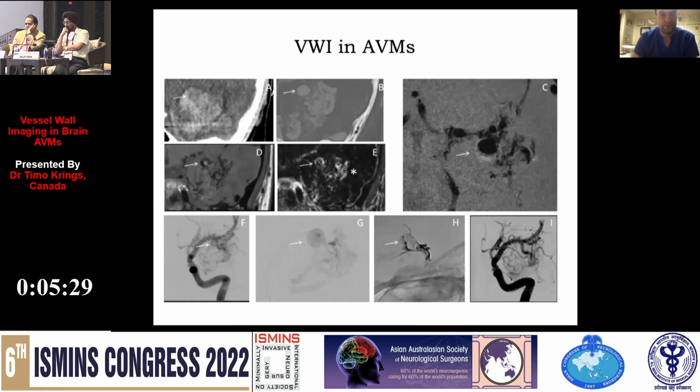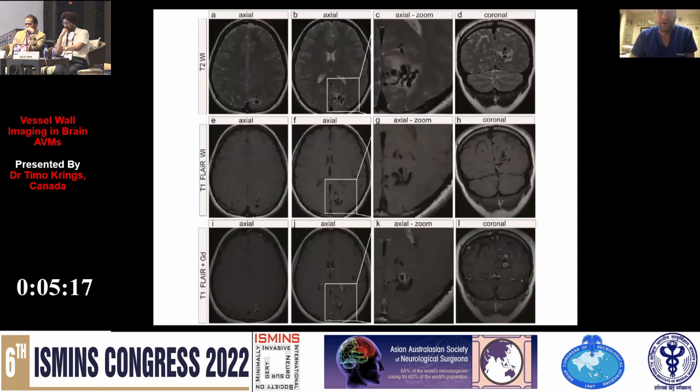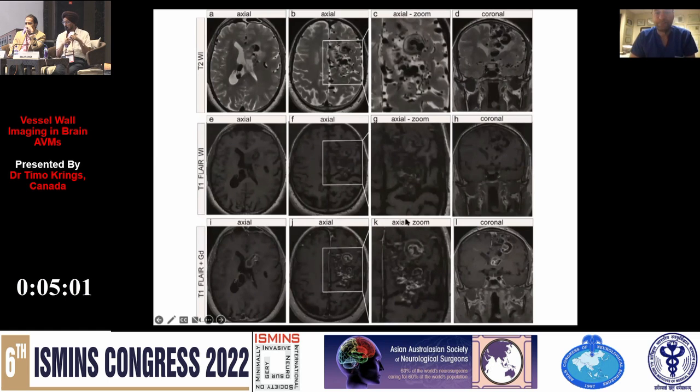Can we do vessel wall imaging in AVMs? Yes. And we can see that surrounding the rupture point, surrounding the aneurysm, we indeed see enhancement. So what about unruptured AVMs? We have here a patient who has significant edema, focal outpouching, and indeed the outpouching demonstrates thick enhancement, indicating inflammatory changes within the wall. Another example here, where we have thick enhancement and edema within this outpouching.